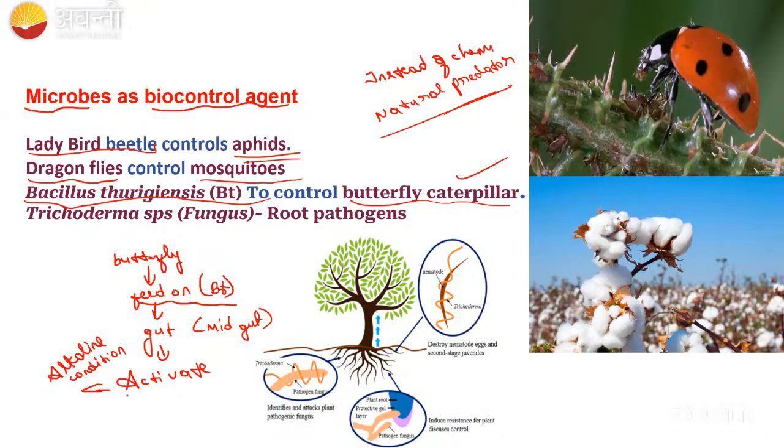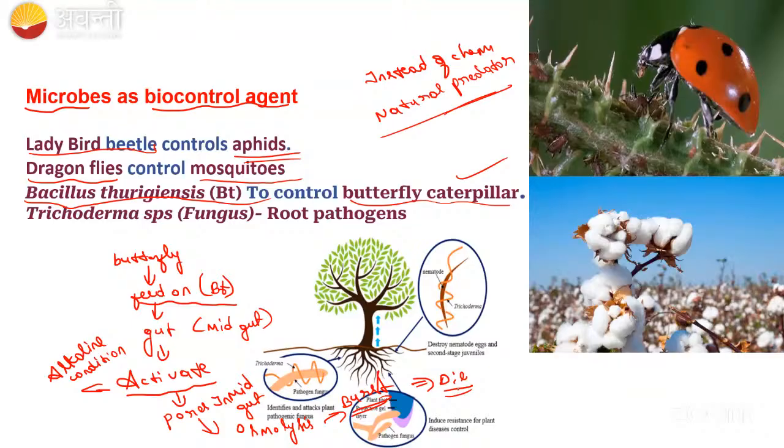Okay. So when it is activated in the gut, it starts to make pores. You all know that pores means holes. Holes in the midgut. So when it starts to form the pores in the midgut, what will happen? Osmolysis will happen, and it will burst. It will burst and it will die. Okay, so kindly remember this.